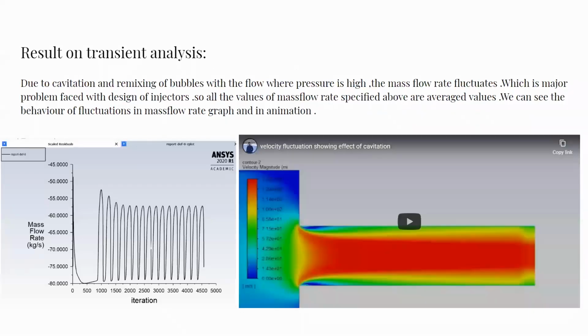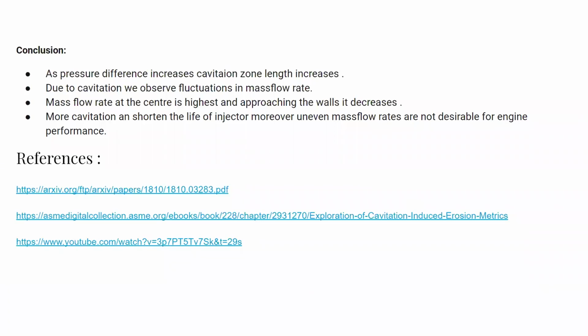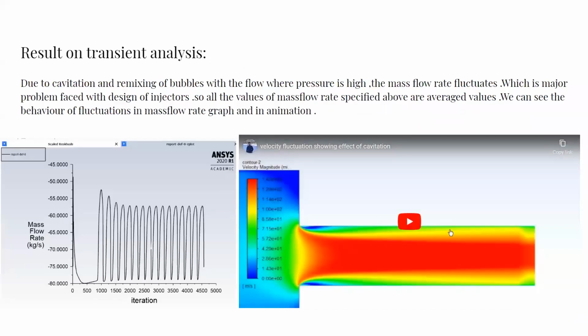As we can see from the study, the mass flow rate is highest at the middle center part, and due to the problem of cavitation, the life of our machines would decrease.